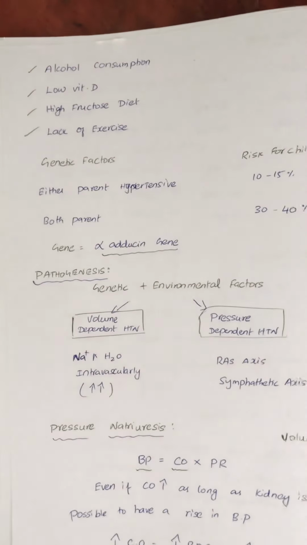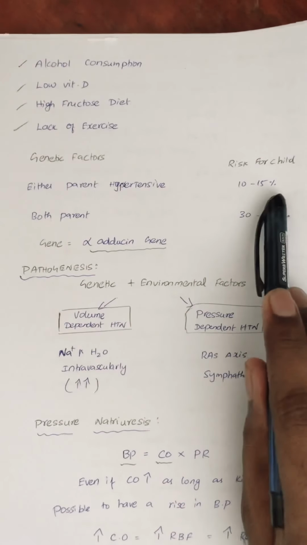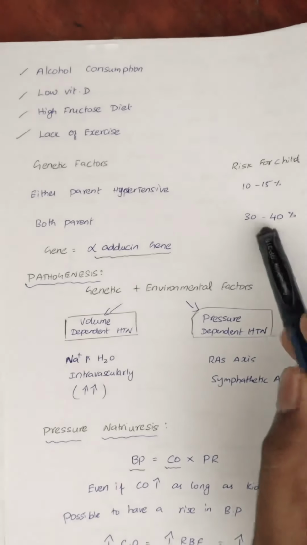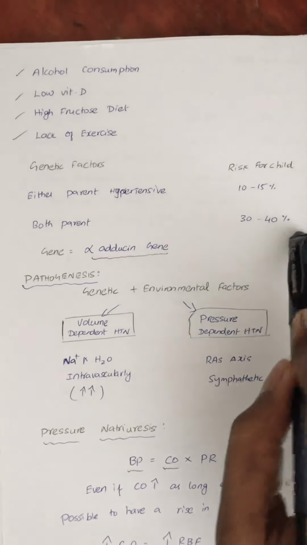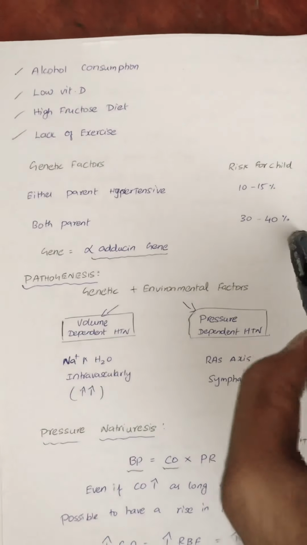If either parent is hypertensive, the risk for the child will be 10 to 15%. But if both parents are hypertensive, the risk will be a 30 to 40% chance. The main gene involved in hypertension is the alpha adducin gene.